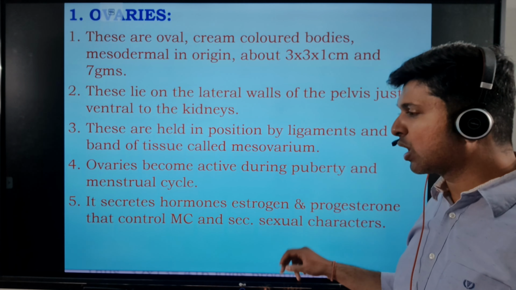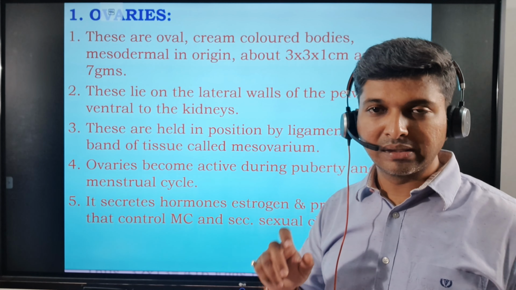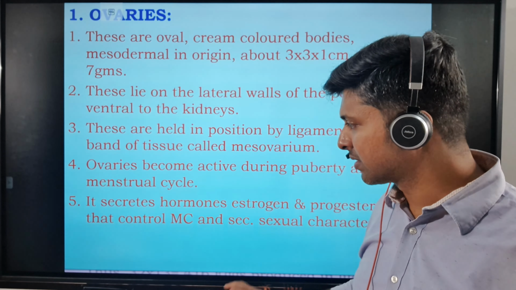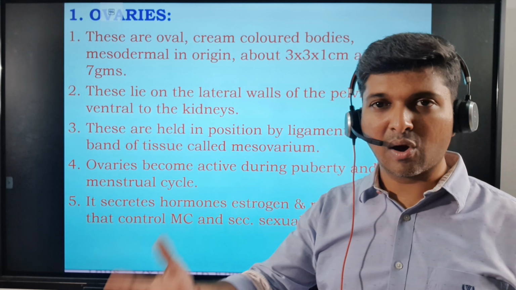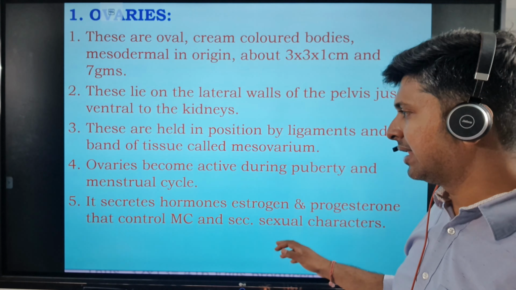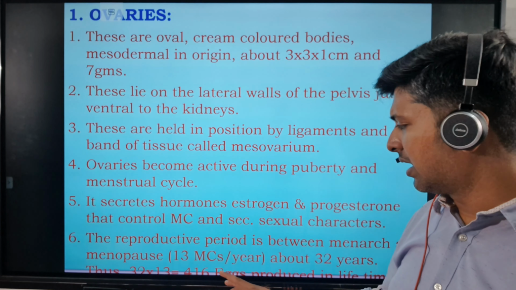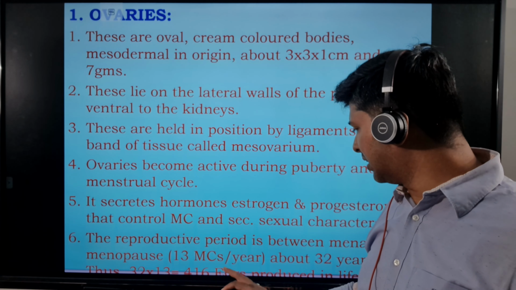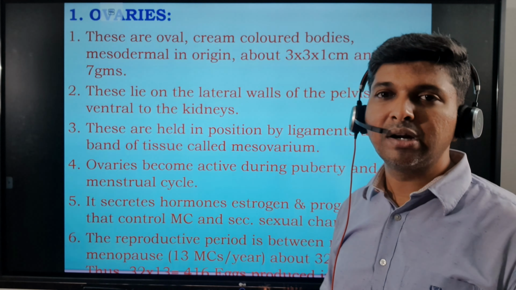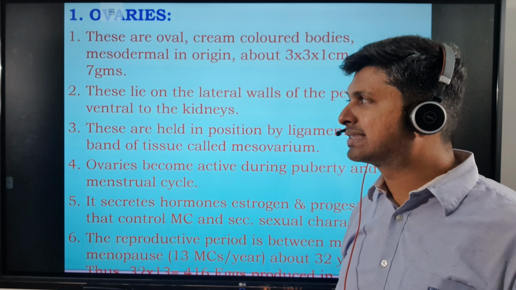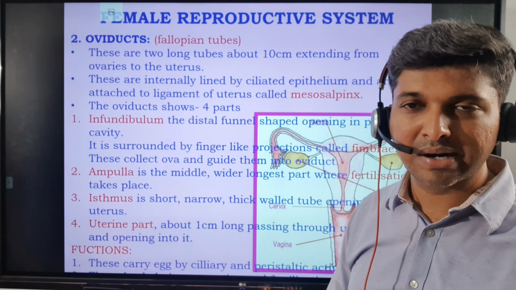And progesterone is required for the maintenance of pregnancy and controls the onset of the menstrual phase in the menstrual cycle. Okay, so the day the progesterone level drops, the menstrual phase begins. There is onset of bleeding for 5 days. Then the reproductive period between menarche and menopause is somewhere around 32 years. Now this is an approximate value. So in that period of 32 years, a female produces about 416 eggs on an average.